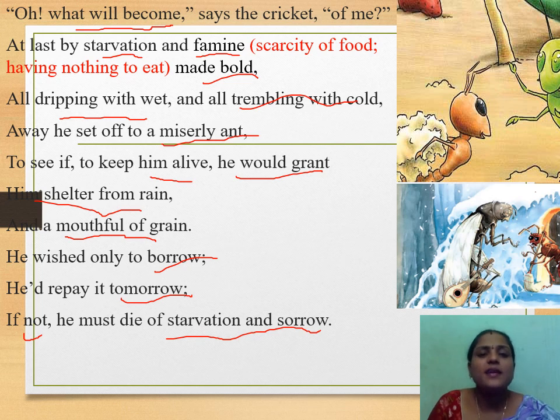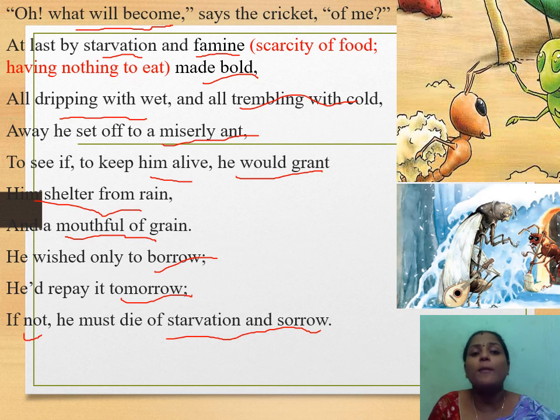Yes, see, finally the cricket thought, oh, what will become of me? I didn't find anything. If there is no food for me, for sure I am going to die with starvation and famine. Starvation and famine means scarcity of food, having nothing to eat. All dripping with wet means it was the winter season. Trembling means that when it is a cold season and we go outside, that too at night, for sure we will be trembling with the cold.